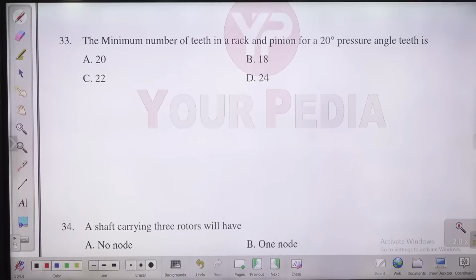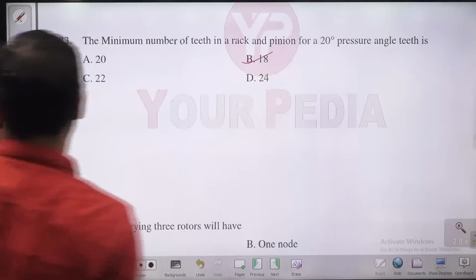The minimum number of teeth in a rack and pinion for a 20-degree pressure angle. Again, it is 18. The answer is 18.